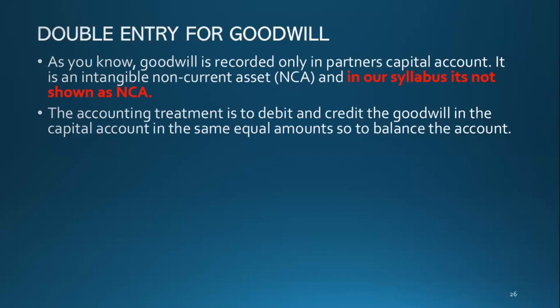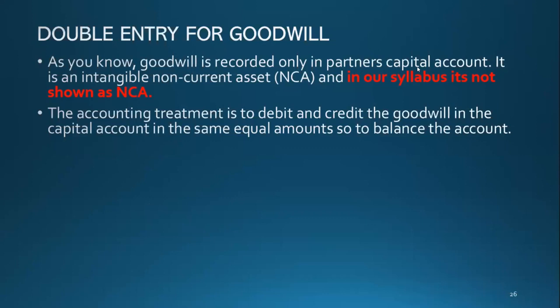If you debit and credit the same amount, it will be 0. So that is what we need to do in terms of goodwill. In the capital account, we do that. So we balance the account as debit and credit in the same equal amounts.